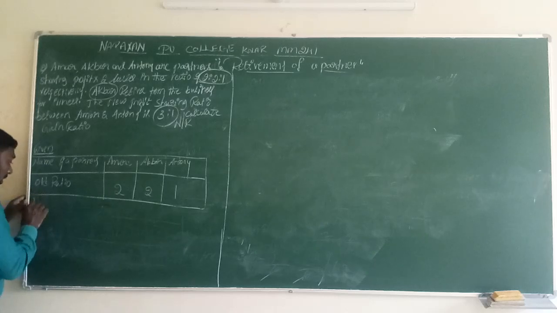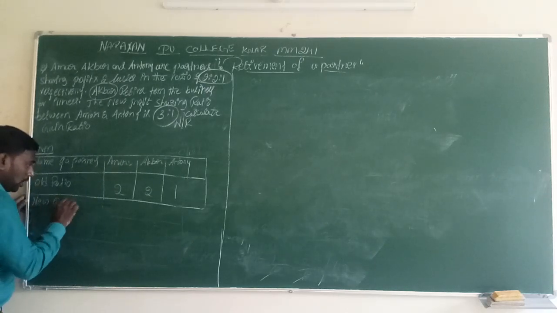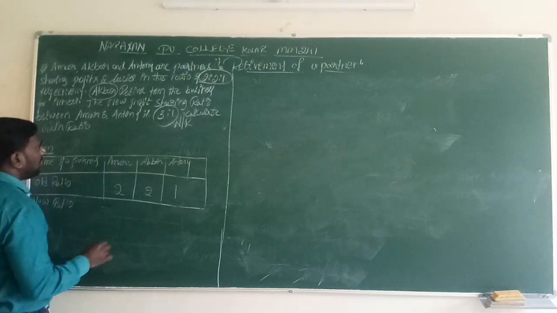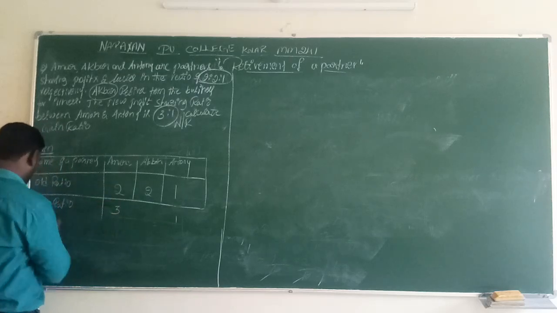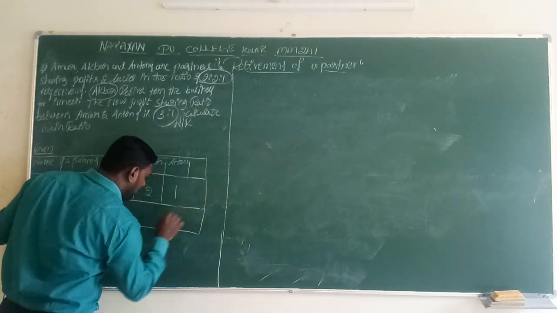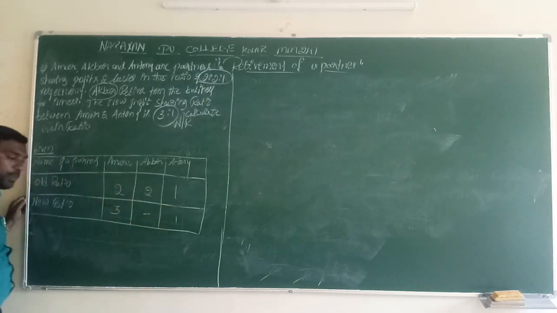Instead of that, they have given the new ratio. Akbar is retired. Amar is 3, Anthony is 1, so 3:1. For Akbar, the middle person, we put a dash because he is going to retire.